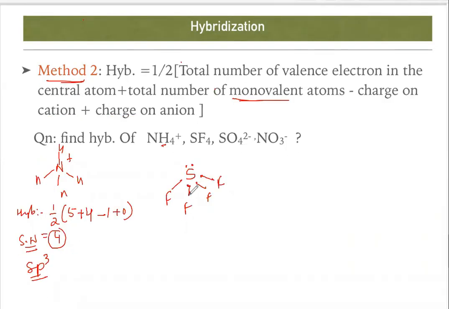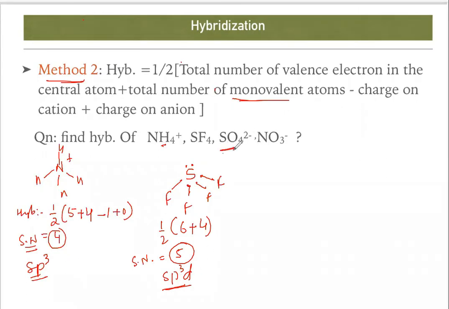So here it will be sulfur with fluorine, fluorine, fluorine, fluorine. So 1 by 2. What is the valence electron of sulfur? 6, plus total number of monovalent atoms, 4, minus charge on cation or anion. Both are 0, I guess. There is no positive or negative charge. So this one is 5. If the steric number is 5, what is the hybridization? sp3d. And you can also check using the first method. How many sigma bonds are there? 4 sigma, 1 lone pair. That means 5 also. That is sp3d.